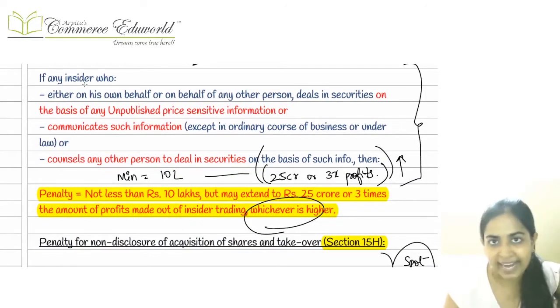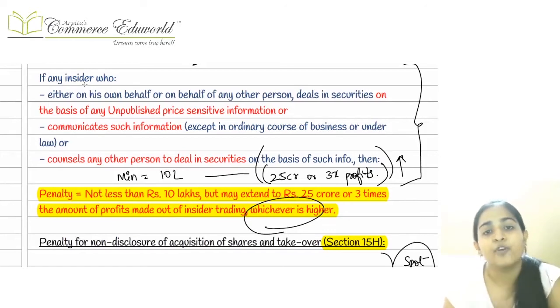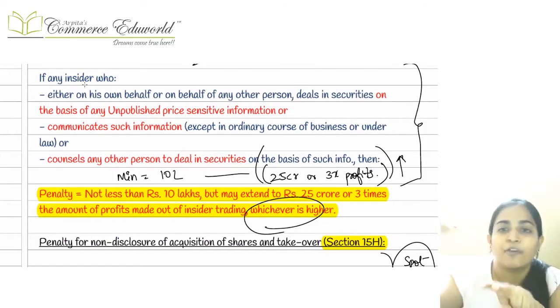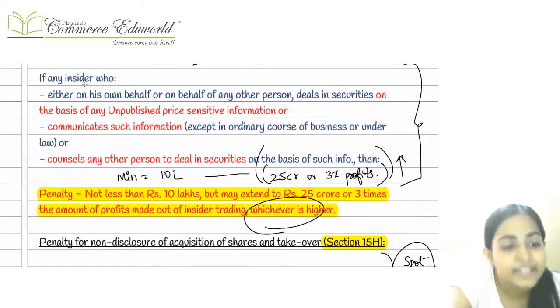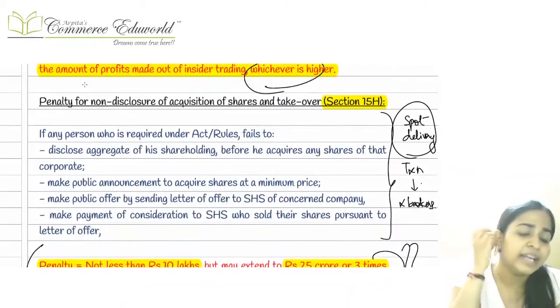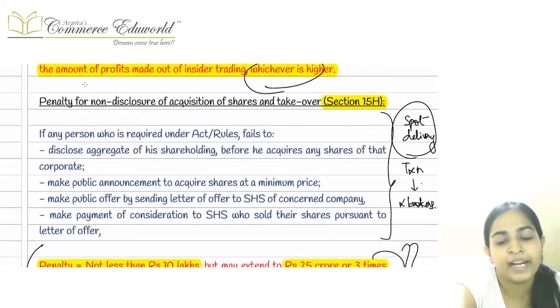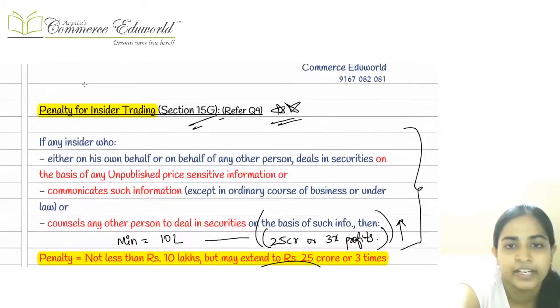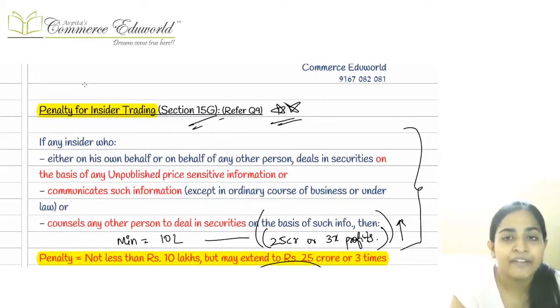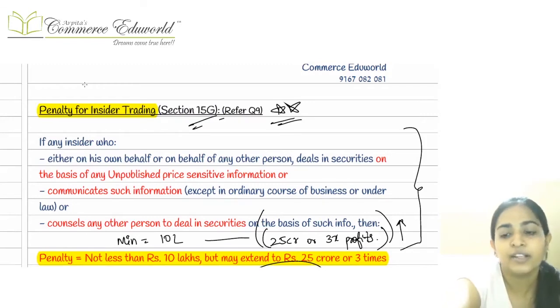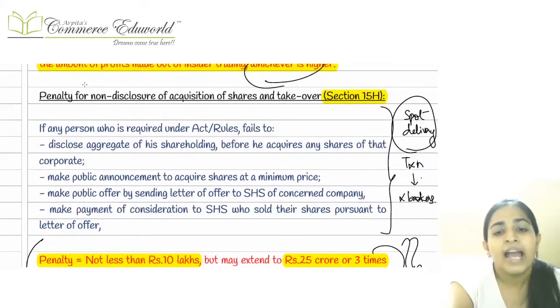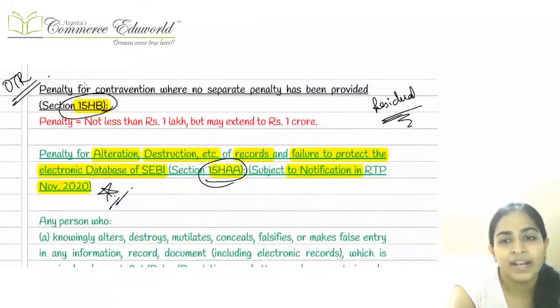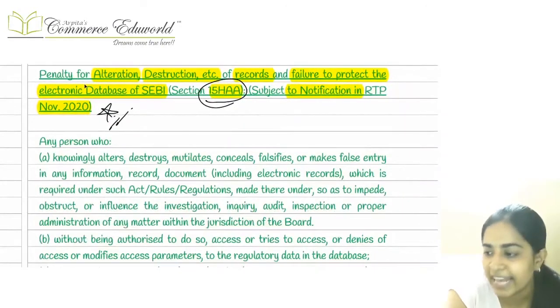So minimum is 10 lakh, that is different. In maximum, we have two figures, 25 crore or 3 times the profit made. Out of these two, we'll take whichever is higher, right? So this was another important penalty. 15A we did, 15F we did, 15G we did. 15A was non-furnishing the information to the SEBI. 15F was in case of stockbrokers. 15G is for the insider trading, right? The next amended one here is 15HAA.